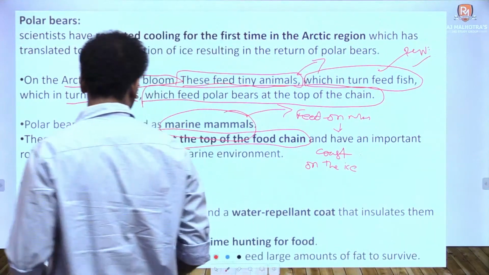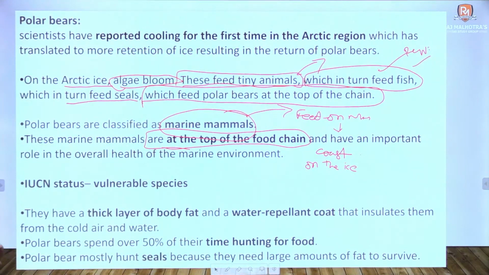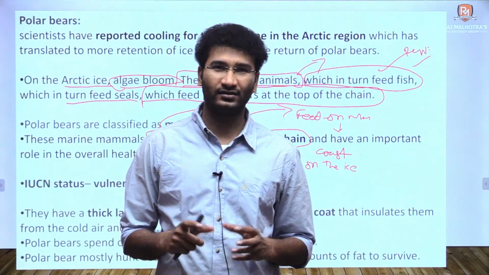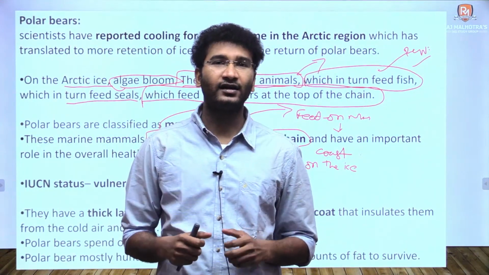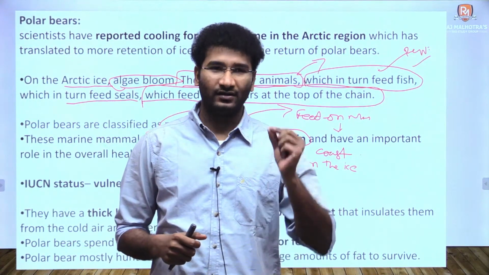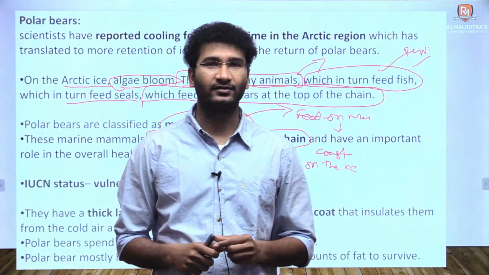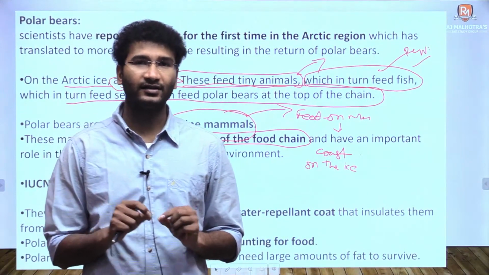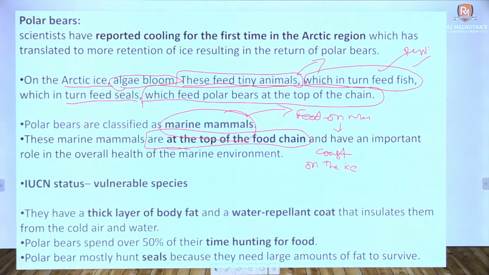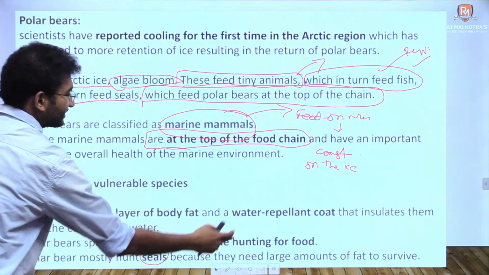The IUCN status of the polar bear is vulnerable, and polar bears generally have a thick layer, almost 10 to 15 inches of fat, and their coat is water repellent. The color of polar bears generally tends to be white, but it is actually a transparent fur. Because of the snow, it tends to give the color in the white format, right? So basically the color of the polar bear is more or less transparent. Polar bears feed mostly on seals because seals have a large amount of fat.